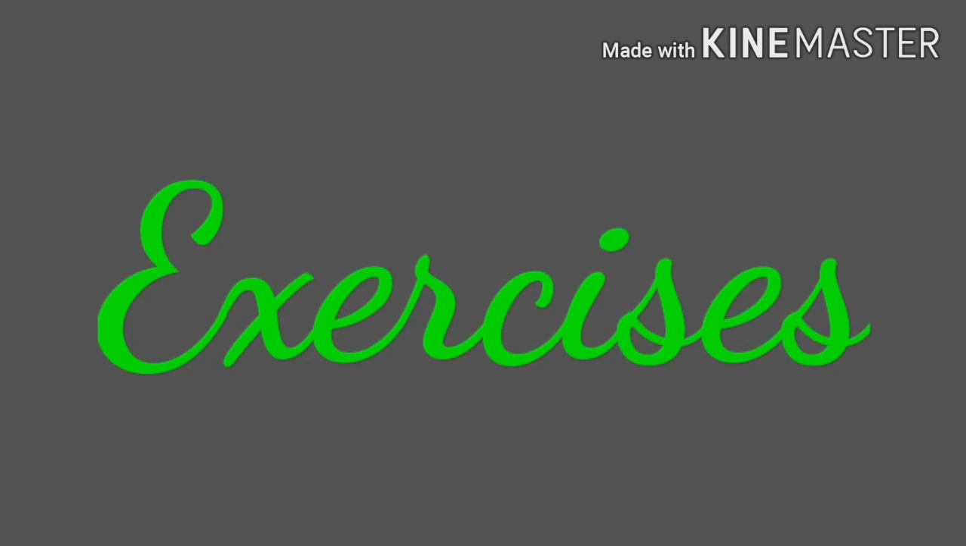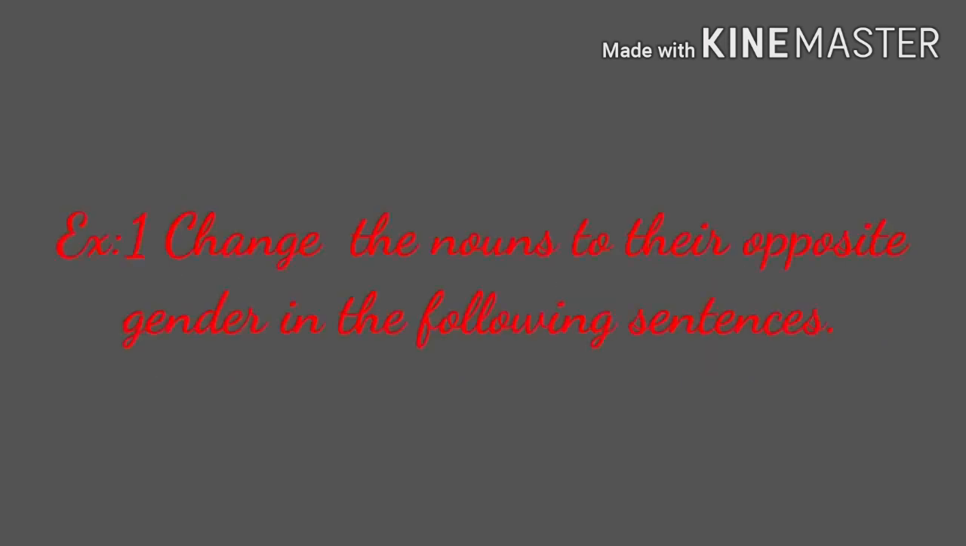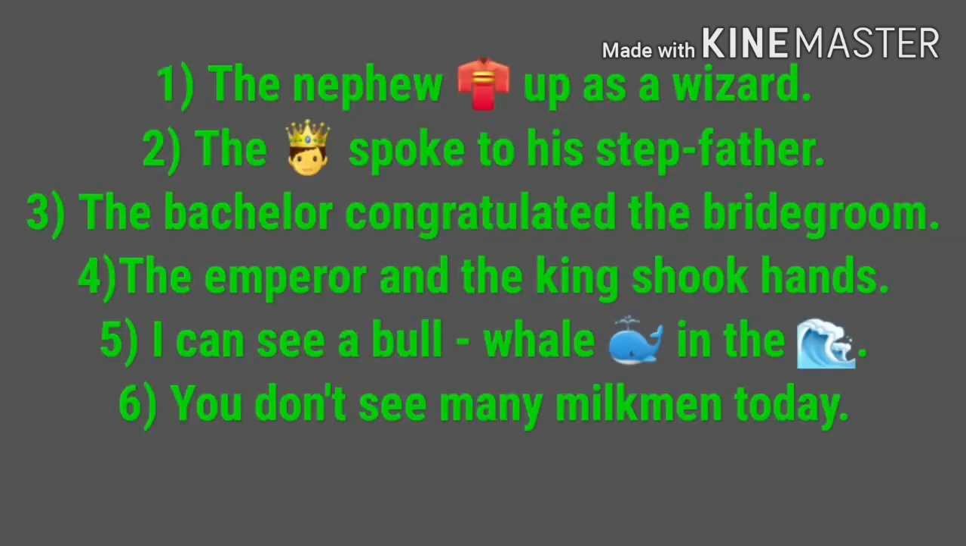Exercise number 1. Change the nouns to their opposite gender in the following sentences. First one, the nephew dressed up as a wizard. Second one, the prince spoke to his stepfather. Third one, the bachelor congratulated the bridegroom.